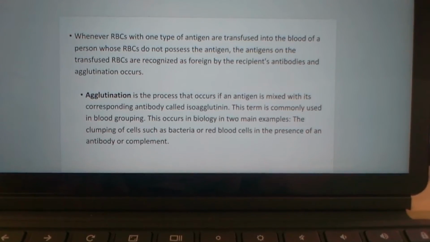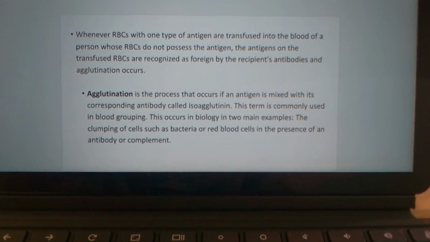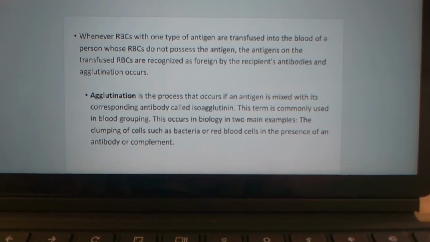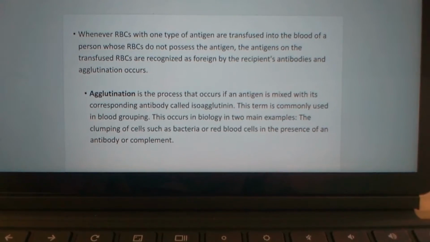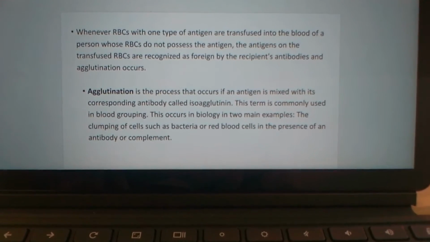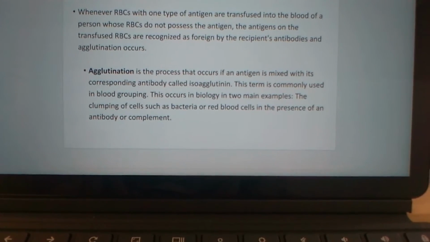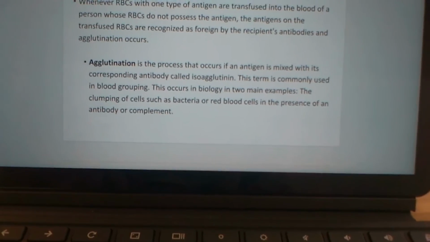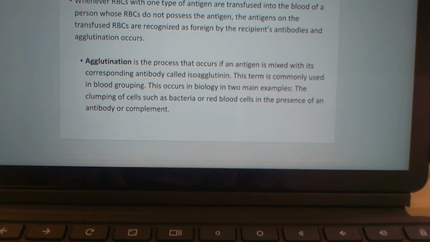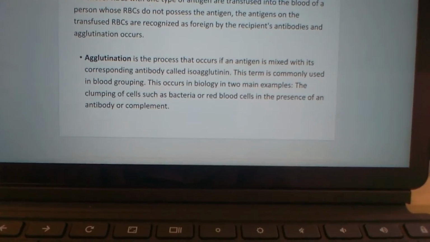Whenever red blood cells with one type of antigen are transfused into the blood of a person whose red blood cells do not possess that antigen, the transfused red blood cells are recognized as foreign by the recipient's antibodies and agglutination occurs. So when a type A person receives type B blood, agglutination occurs because they have different antigens and antibodies. Agglutination is a process that occurs when an antigen is mixed with its corresponding antibody, called an isoagglutination. This term is commonly used in blood grouping.